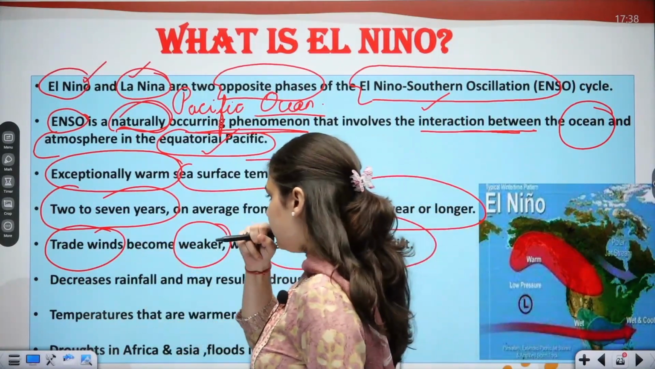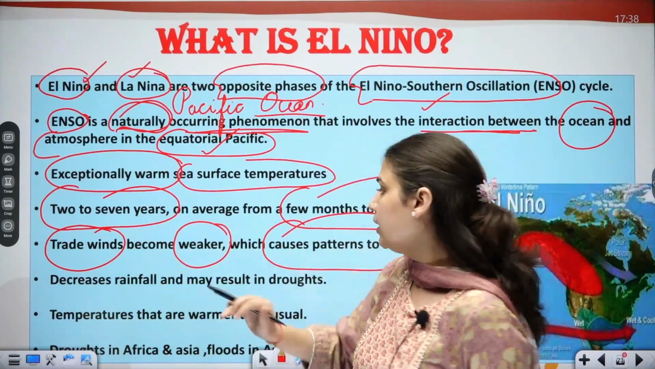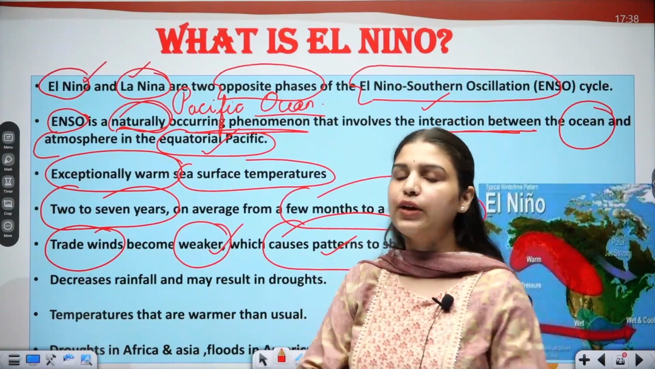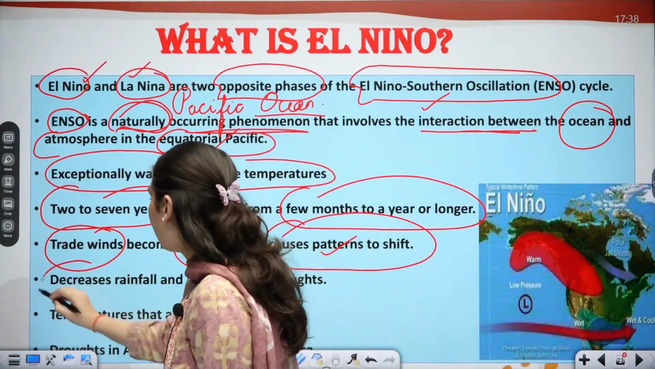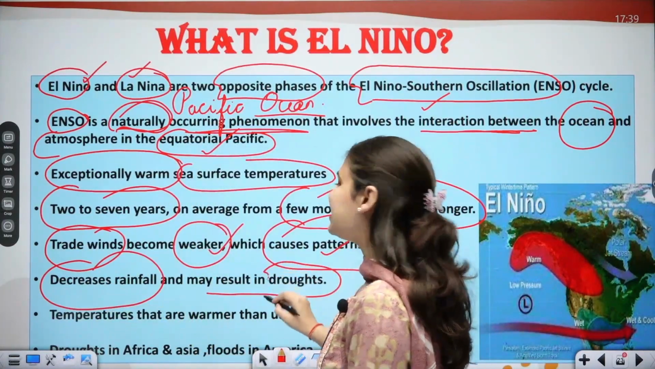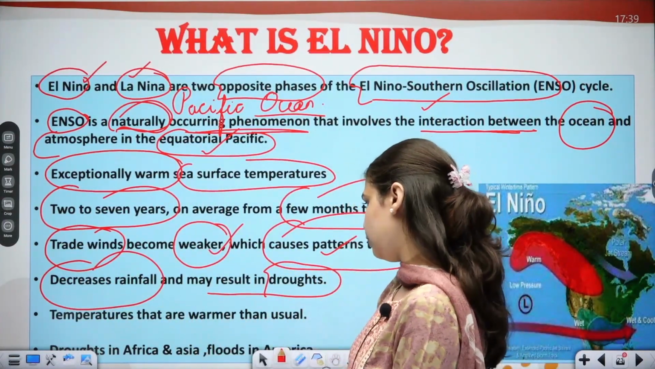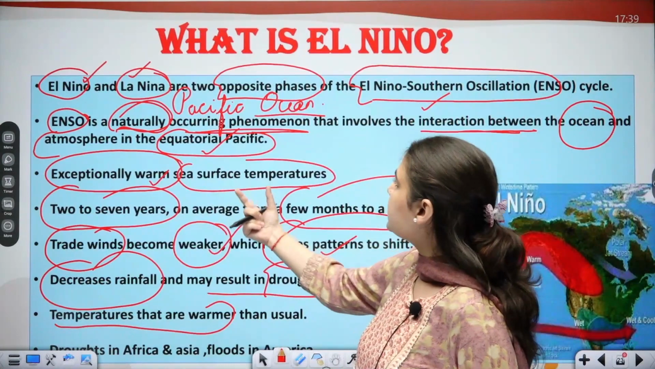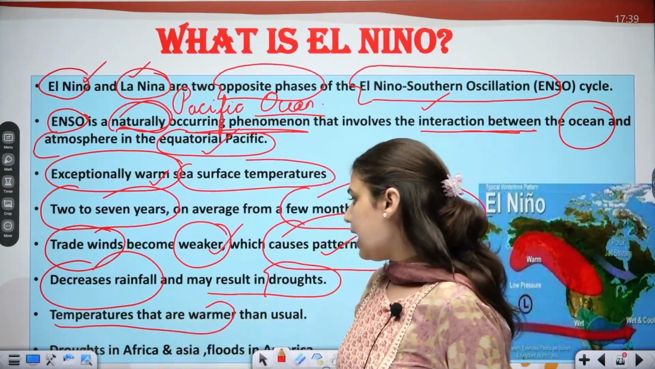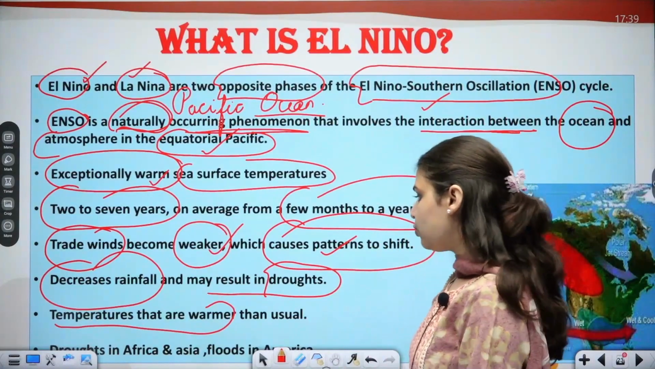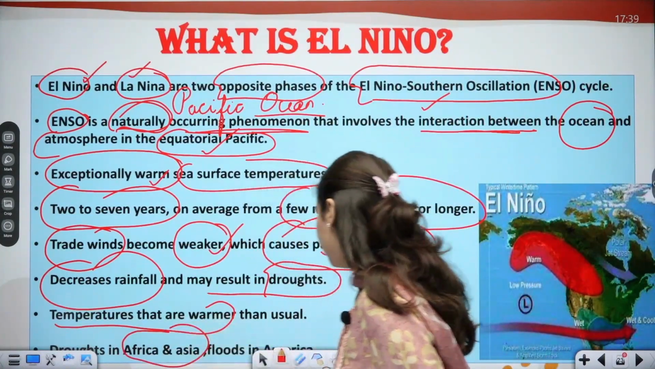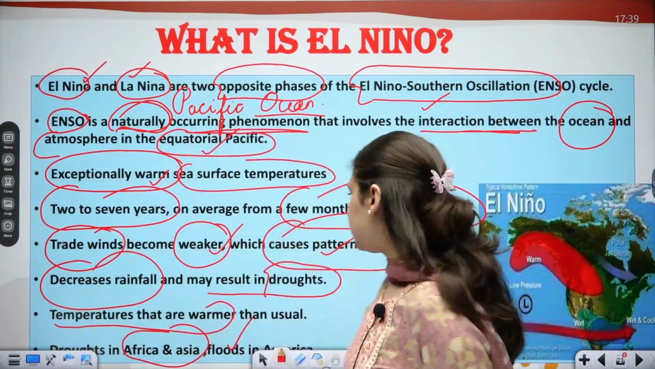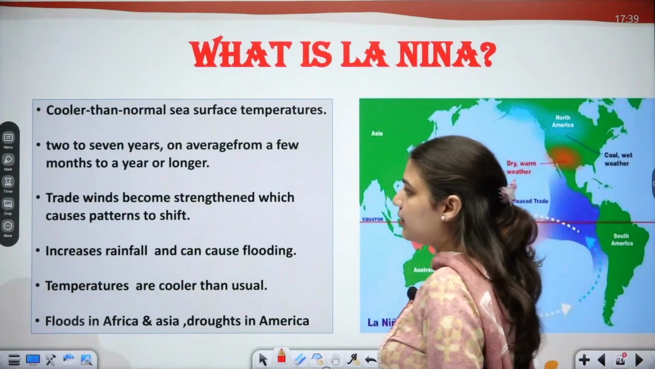So these trade winds during El Nino become weaker, and it causes the wind patterns to shift. When the wind patterns are changing, rainfall will decrease and may result in droughts, and it may impact our agricultural cycle as well. During this time, temperatures are warmer. We have seen exceptionally warm sea surface temperatures. On different continents, what is the impact? There are droughts in Africa and Asia and floods in America, as during this El Nino phenomenon, precipitation may increase specifically in South America.